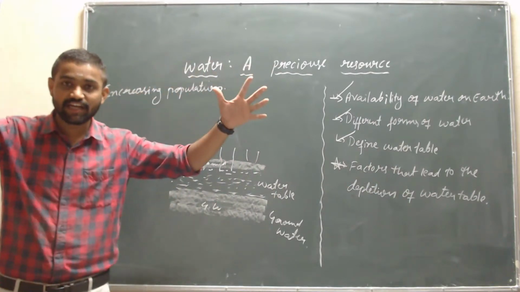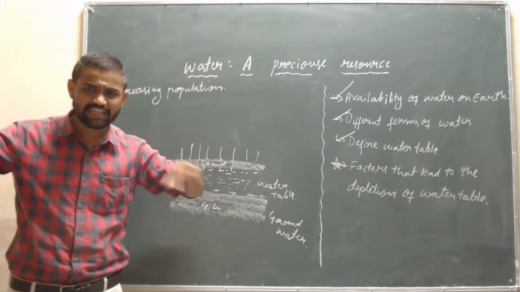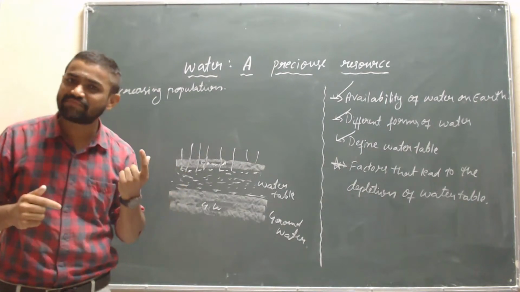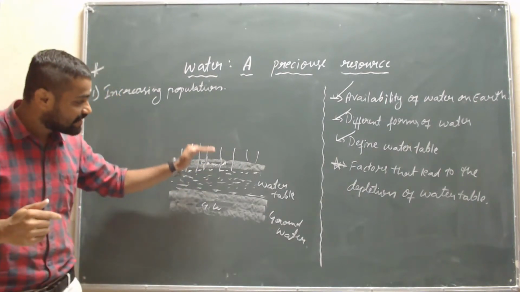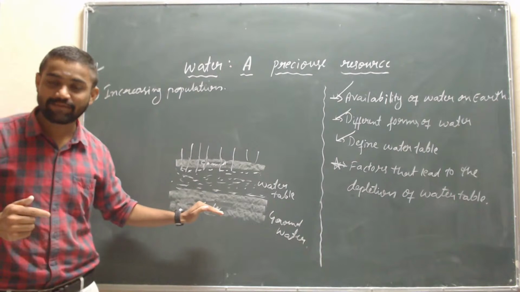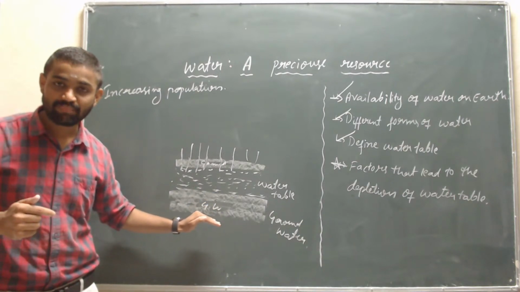If the population is higher, we put more borewells, and if more borewells are put, the water decreases. There is a decrease in the water table and the groundwater, isn't it?